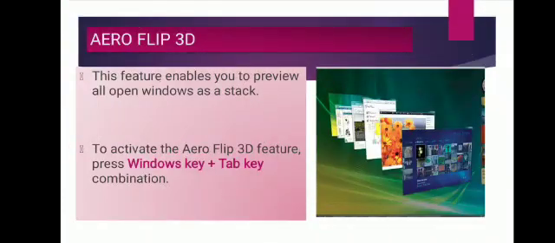Now next feature is Aero Flip 3D, as shown in the figure. To use the Flip 3D feature, hold down the Windows logo key and then press the Tab key. All the open windows will flip across your desktop in 3D, as shown in the figure. To apply this, you have to activate the Aero Flip 3D feature. For this, just press the Windows key on your keyboard and then press the Tab key.